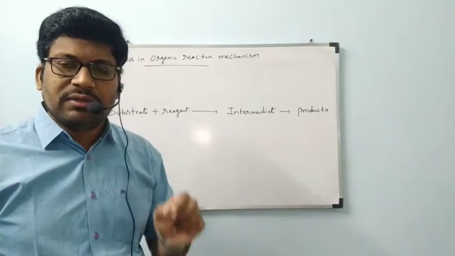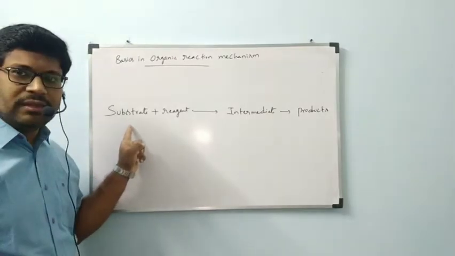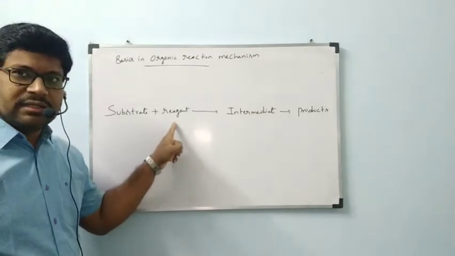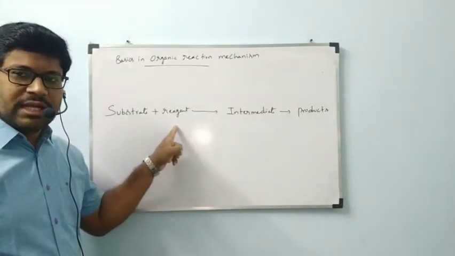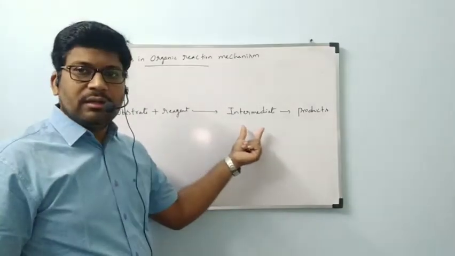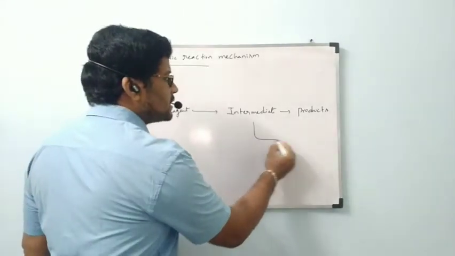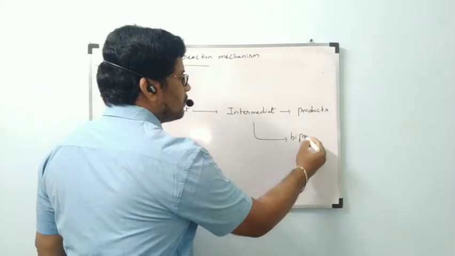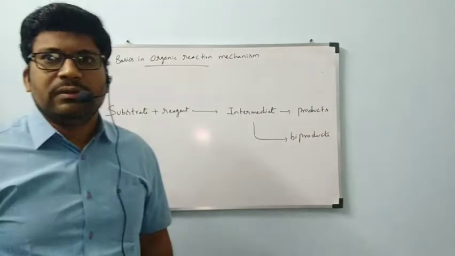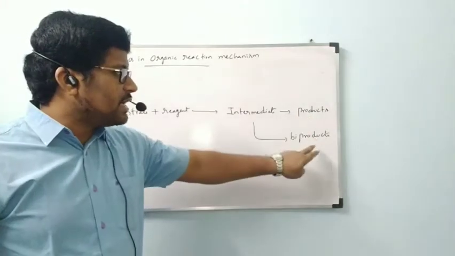The general representation of organic reactions is this one. The substrate, the substance which will undergo reaction, will be reacted with a reagent. This is the attacking reagent on the substrate. Those two will undergo reaction to form an intermediate. That intermediate will be converted to products plus byproducts. Actually here the thing is products and byproducts.